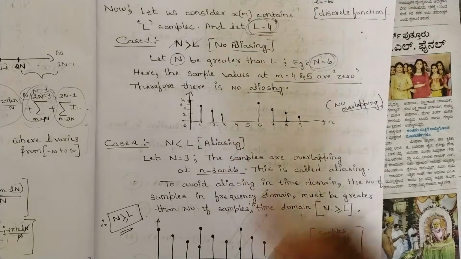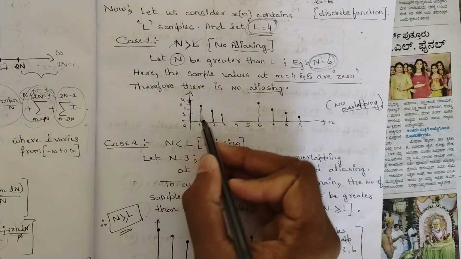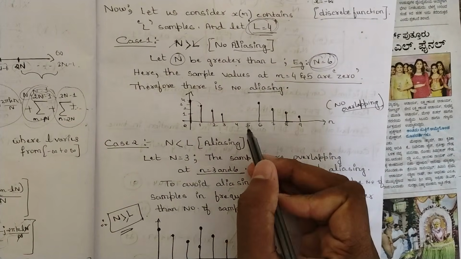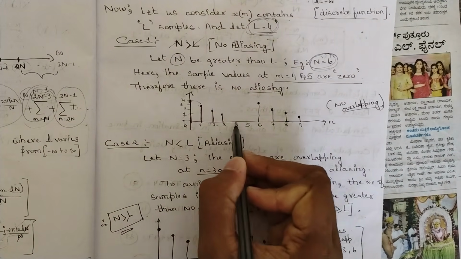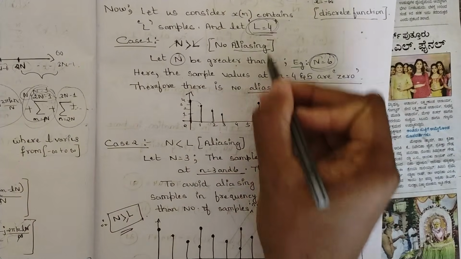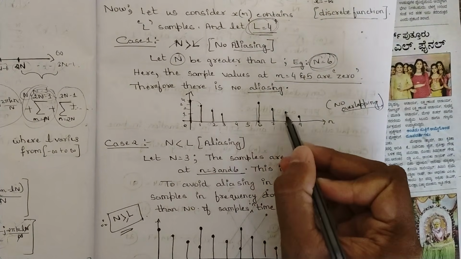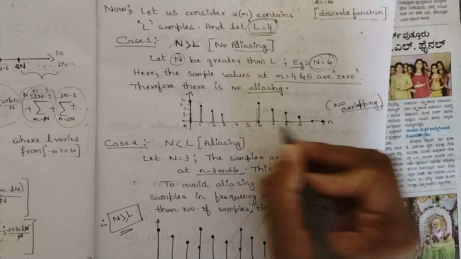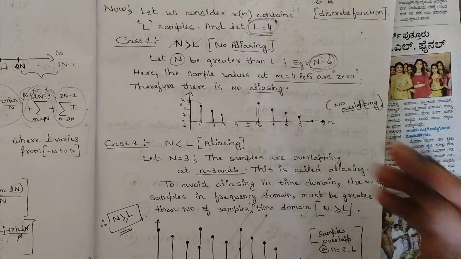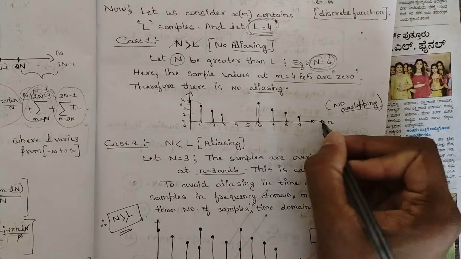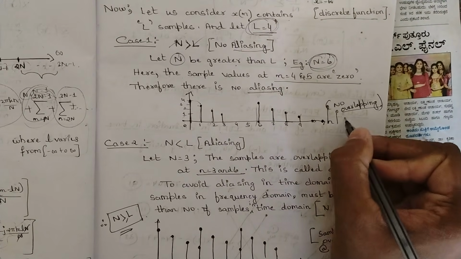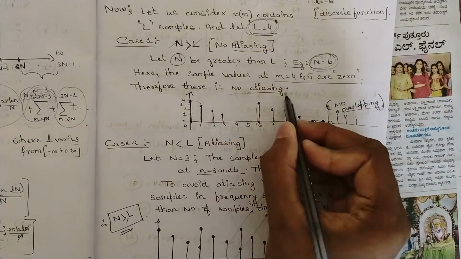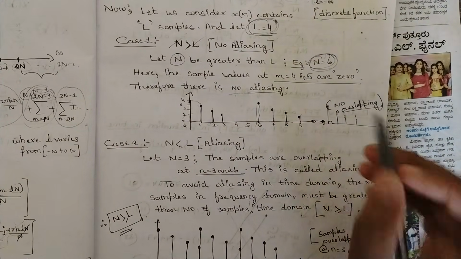Since the value of N is 6, you should mark this same periodic signal again after 6 points, that is 0, 1, 2, 3, 4, 5. Then from the 6th point, do the same marking, that is 4, 3, 2, 1. Then again we would be getting 2 values as 0, because after each 6 points you should plot the graph. After these 2 points, we would be getting 4, 3, 2, 1 like this. So here we can say that there is no aliasing. Aliasing means overlapping is not there.